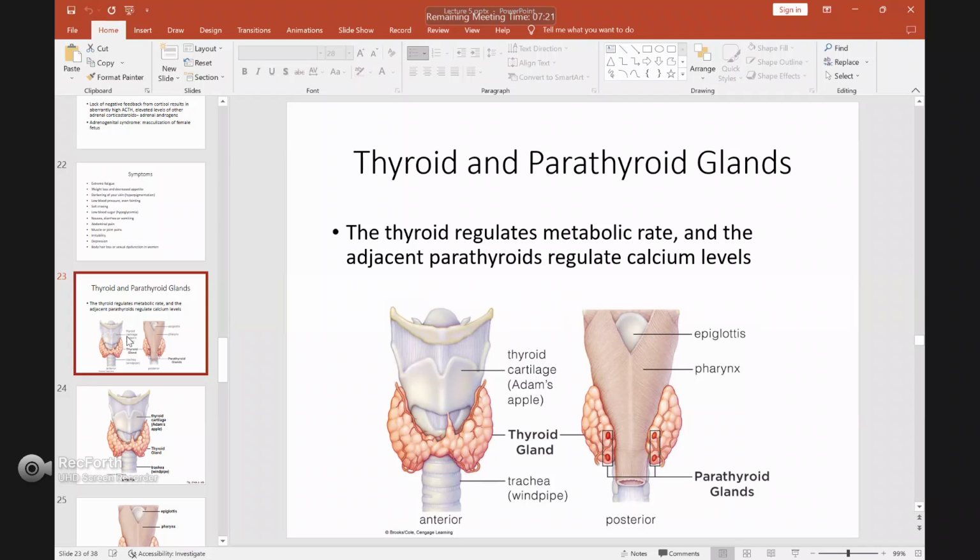The calcium level is about 1.2 millimolar in your blood, and most of the time you can only go up to about 1.4 millimolar. If your calcium level is more than 1.4 millimolar, you can die, because it will affect all the mechanisms in your body.